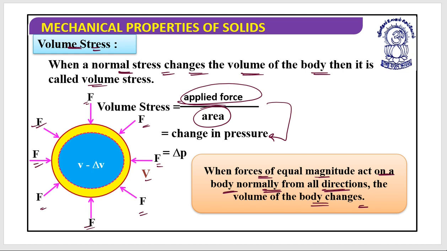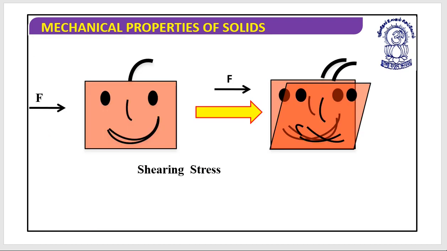Now let's look at a second category of stress, the shearing stress. This is an object, and you are going to apply a force from here. So basically, it's a parallel force acting on the surface, and due to this, its shape has been changed.